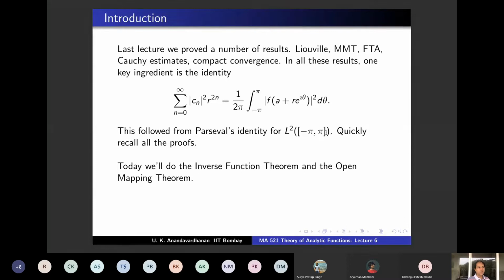So if you have a function which is holomorphic and at a point the derivative is non-zero, then you can find a small neighborhood around that point where the function is injective, 1-1 onto its range, and therefore on the range it's invertible and the inverse is holomorphic. So we will prove that first, and then we will prove the open mapping theorem, which says that holomorphic functions are automatically open. You know that the functions are continuous, so the inverse image of open is open, but the image of open is also open.